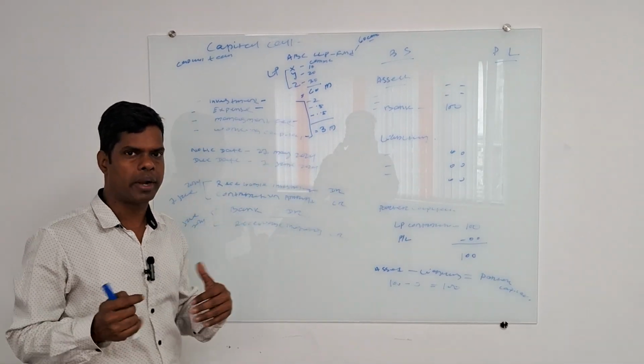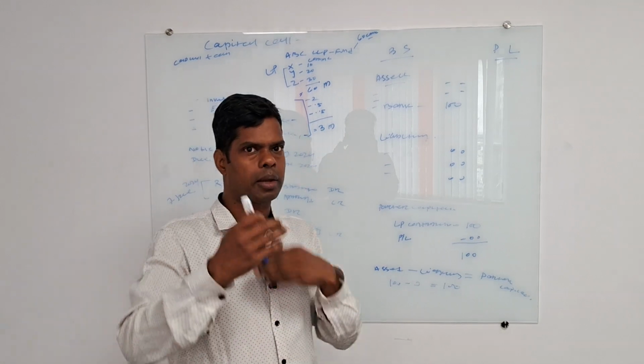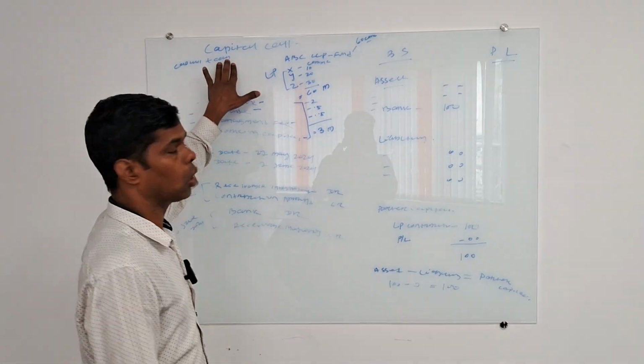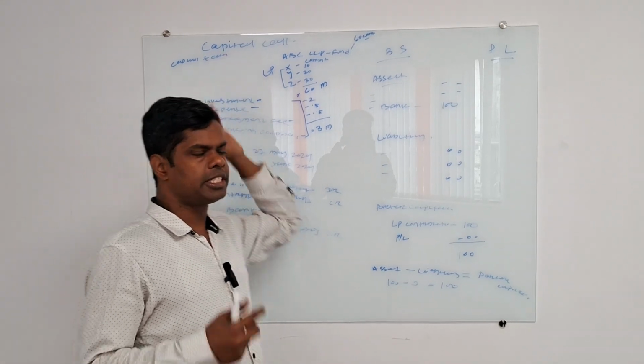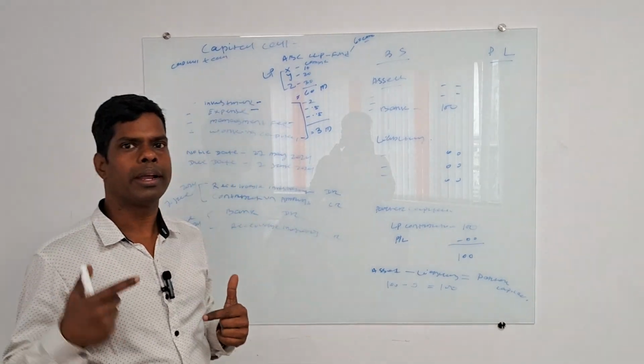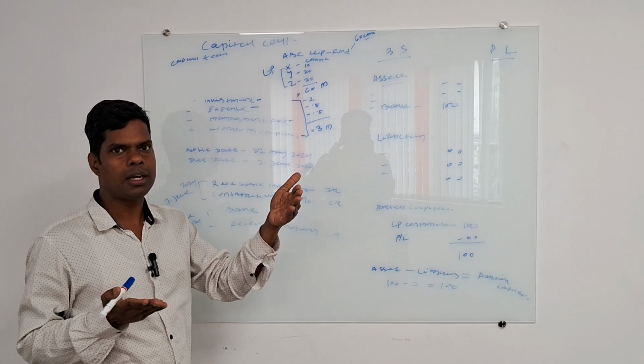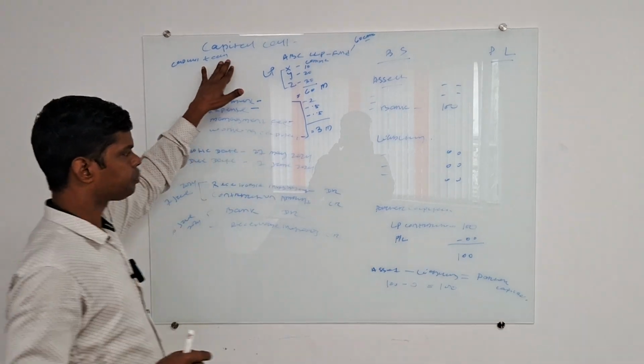There is some documentation they have. This documentation, the process they follow, is the capital call. Here the capital call means the GP calls the LP through some documentation. This is what the capital call means.